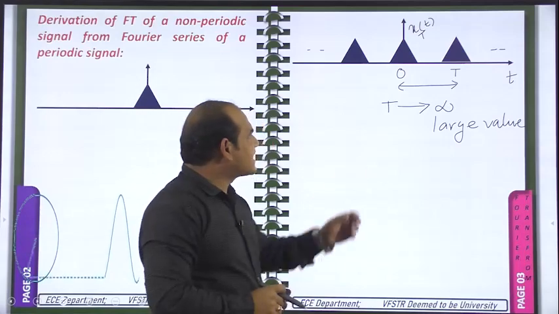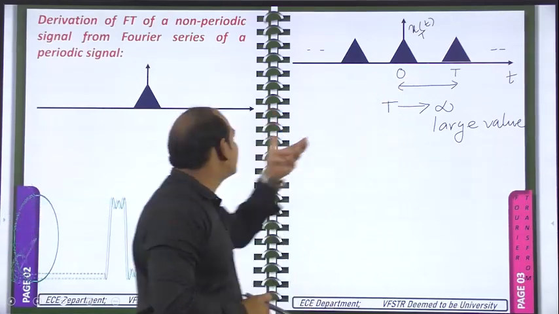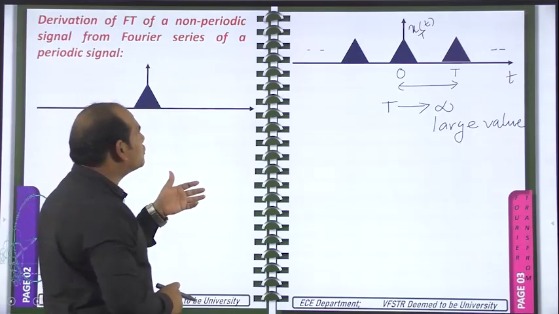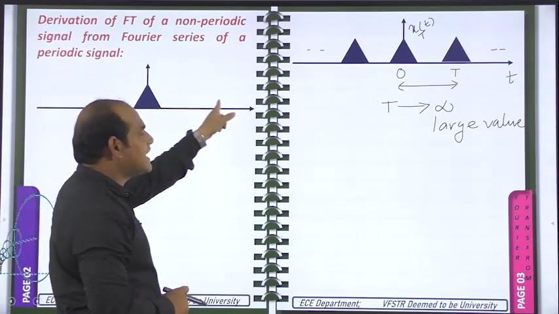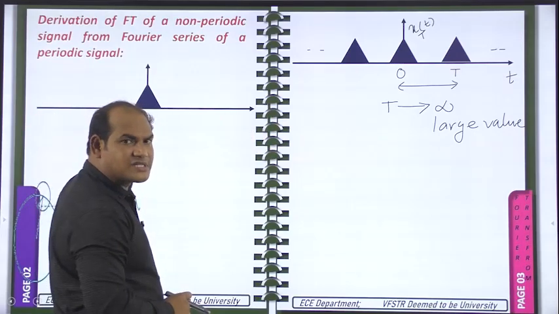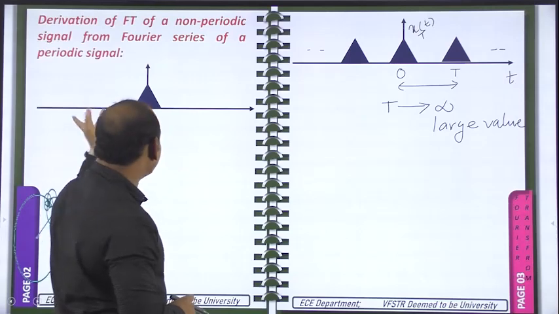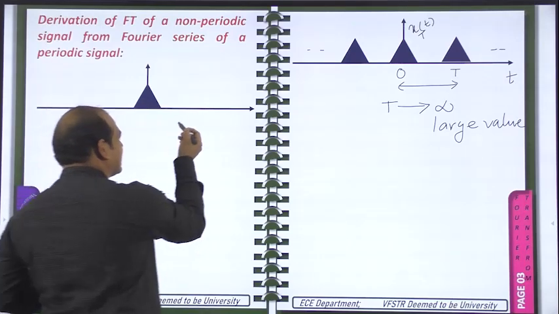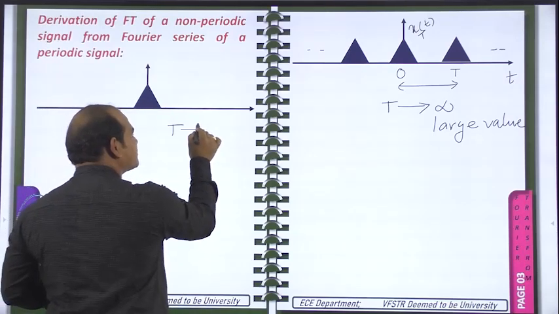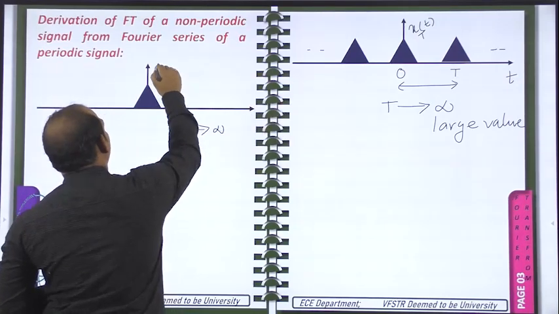So by making this capital T tend towards a large value, this signal will convert into this type of signal. We don't know at what time the second triangle pulse will come. On this side also we don't know at what time the second triangle pulse will come. So when T is tending to infinity, this x subscript T of t is converted to x of t.